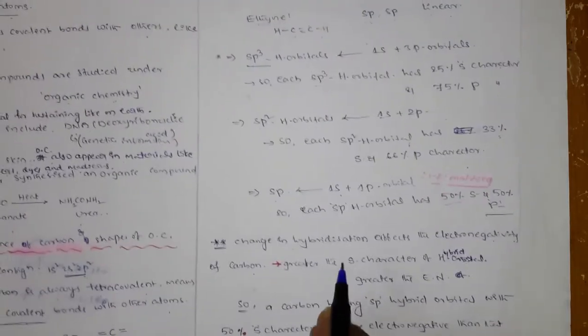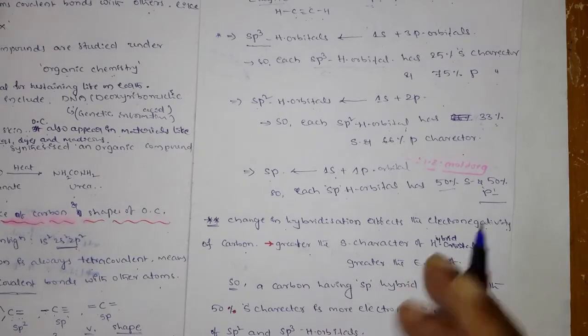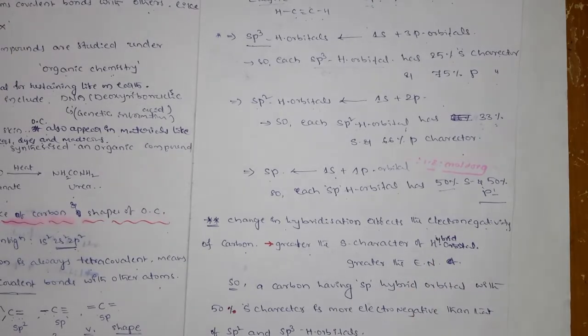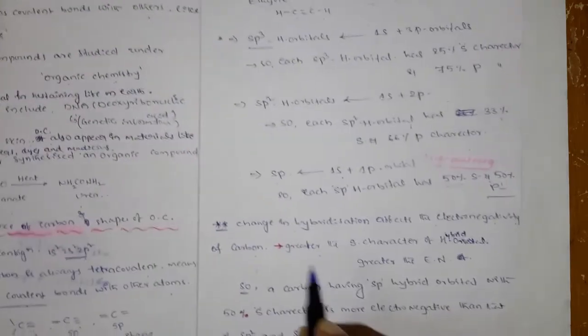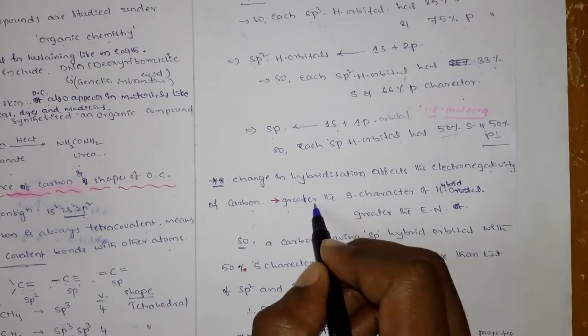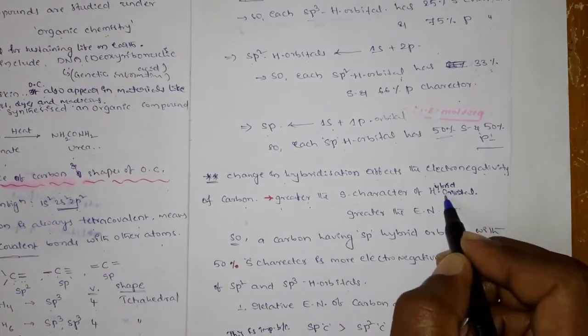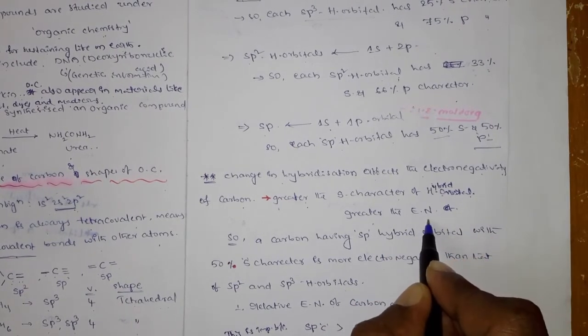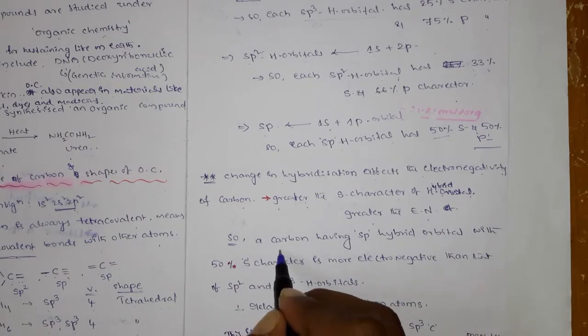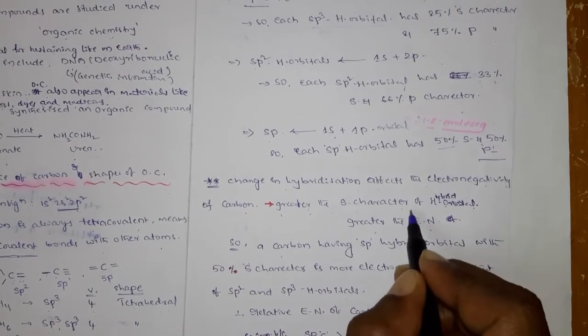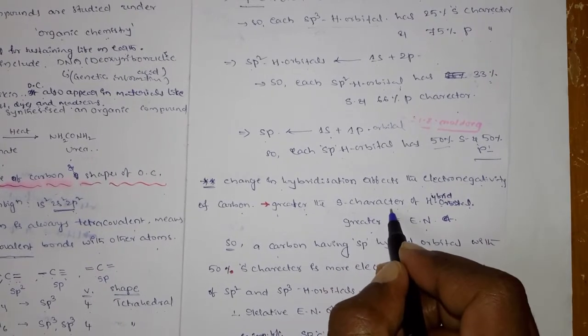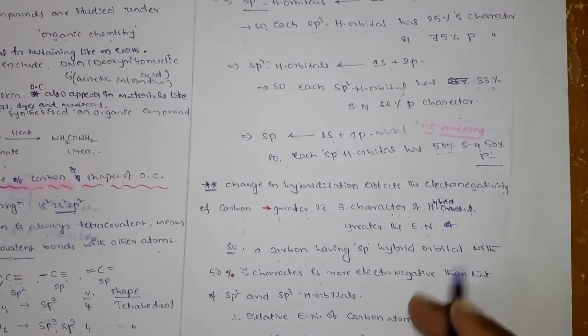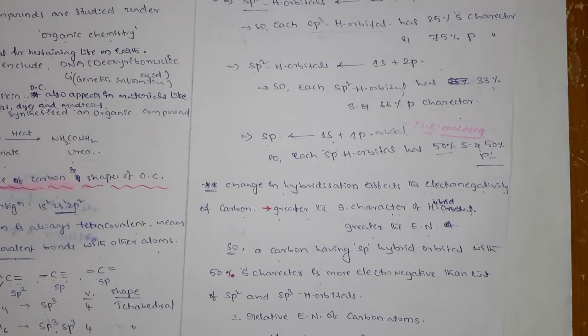So let us see which hybridization shows the more electronegativity on the carbon. The greater the s character of the hybrid orbital, the greater the electronegativity on the carbon. That means a carbon having high s character has high electronegativity.